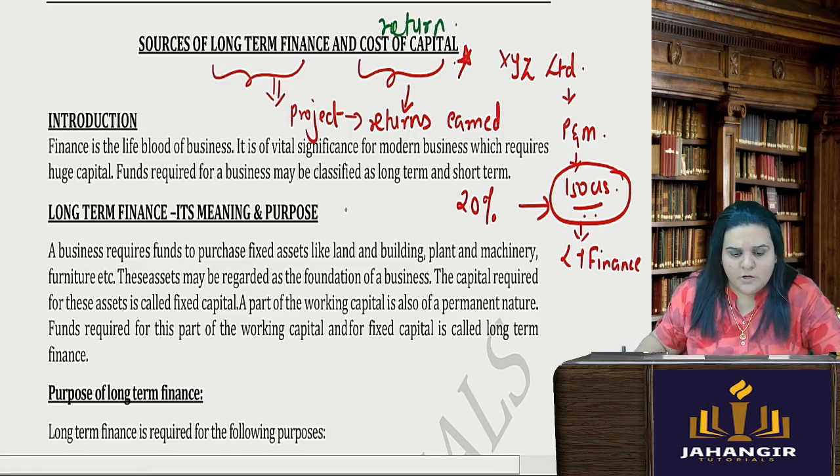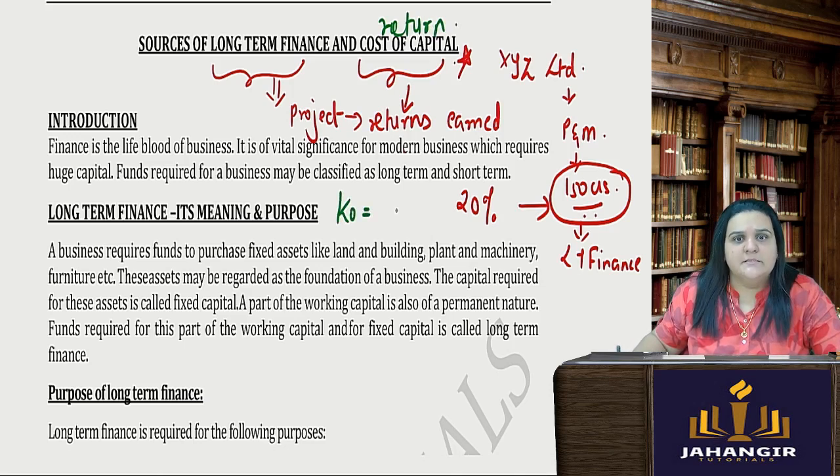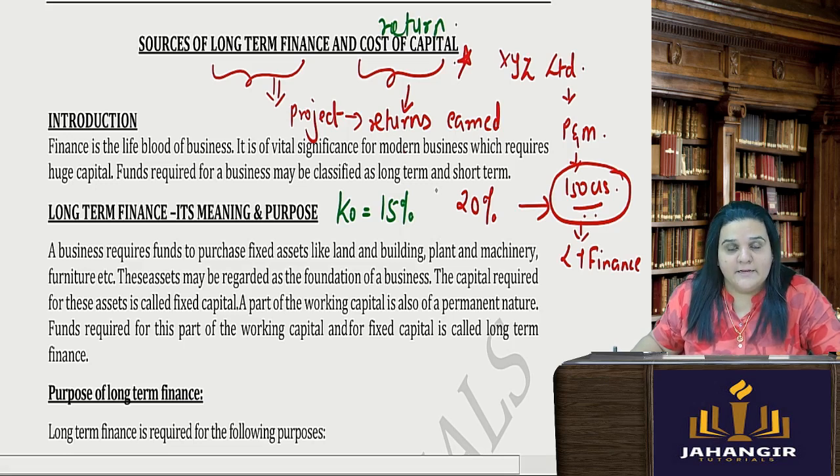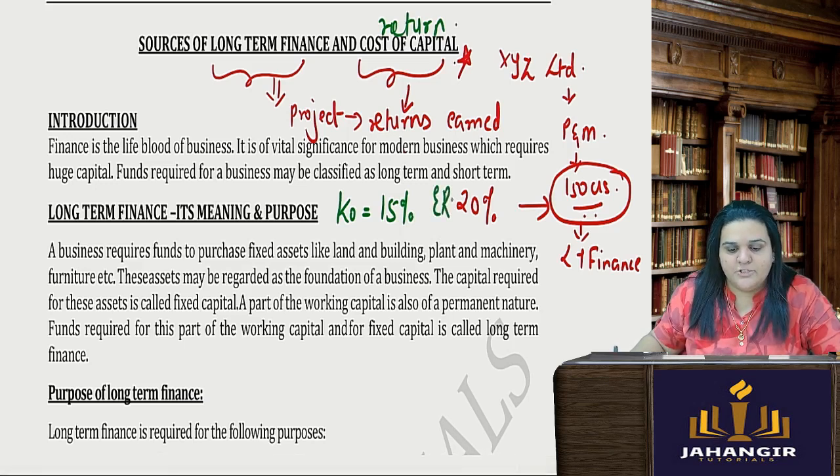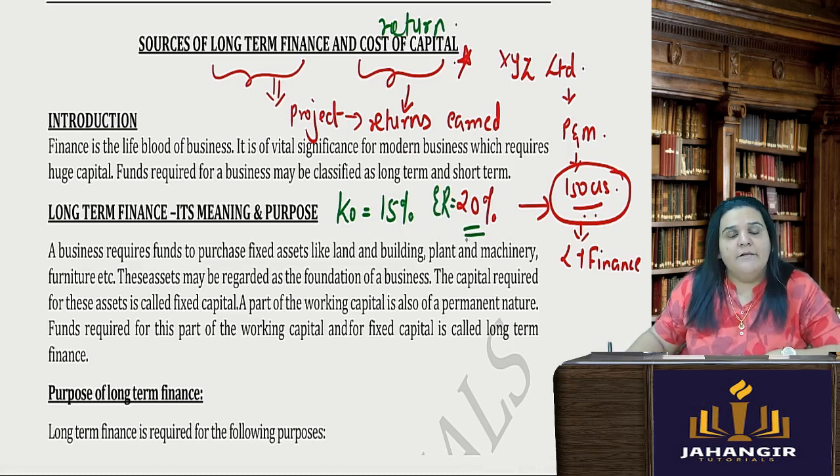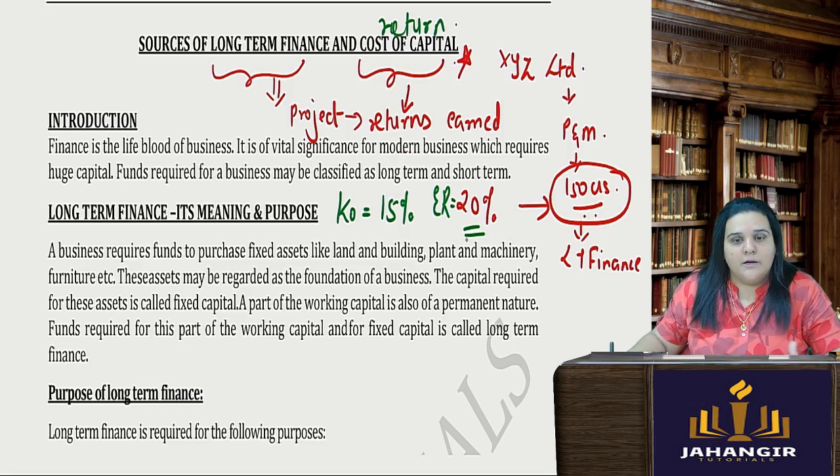So say my overall cost of capital is 15%, and my expected return on the project, the return which I am going to get, is 20%. I will be able to take this decision that yes, this project can be gone ahead with. We can invest the amount in this project. Why?